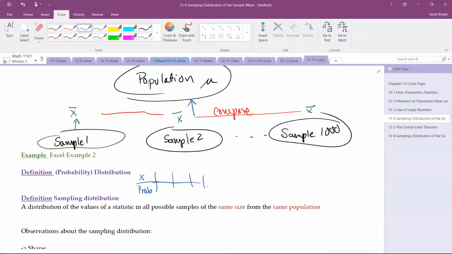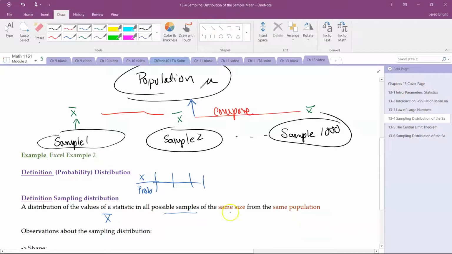Okay, when we talk about a sampling distribution, that's different. We have to be careful of the language here too. It's a distribution of the values of a statistic. So think of it as a distribution of x bar. It's telling me how x bar in the example we just saw is distributed for all possible samples of the same size from the same population.